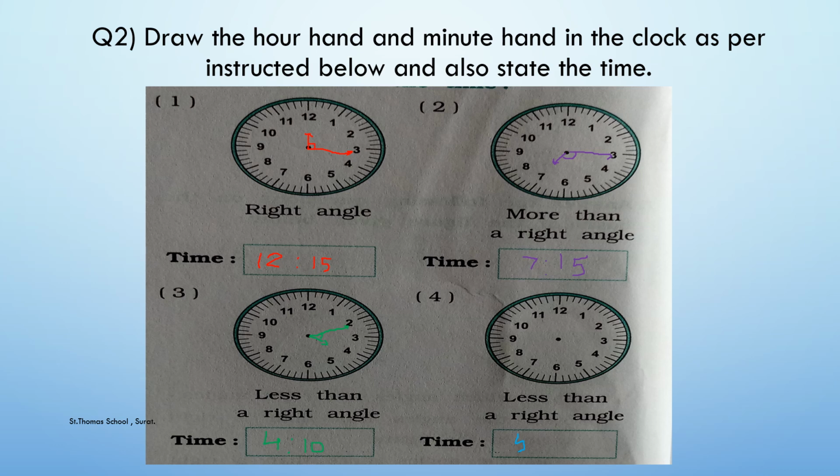So let's take for example 5:35. So we have to draw our hour hand towards the 5 like this with a pen or a pencil. In your school notebook you have to draw like this, and our minute hand towards the 7. So the angle that has been formed is less than a right angle. So students, you have to complete this question number 2 in your maths or geometry notebook.